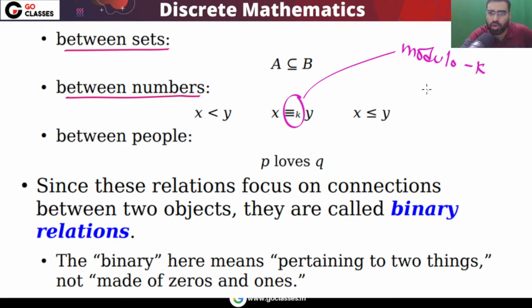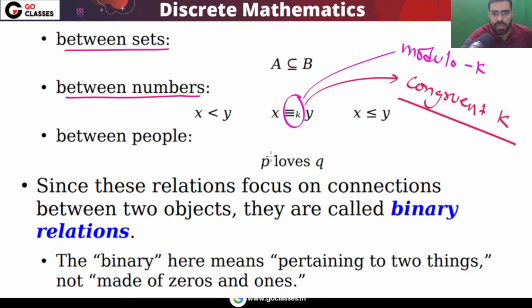You can call it the modulo k relation, or you can call it the congruent k relation. Now you can say that x and y are congruent mod k. So you can also write it like this: this is a modulo k relation.